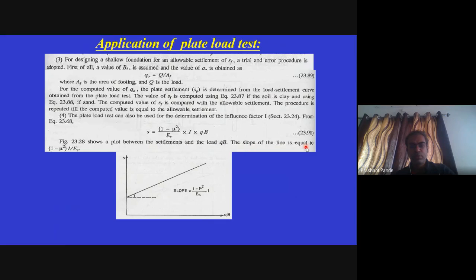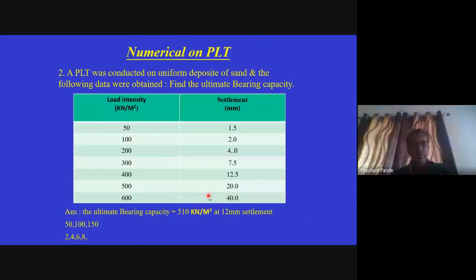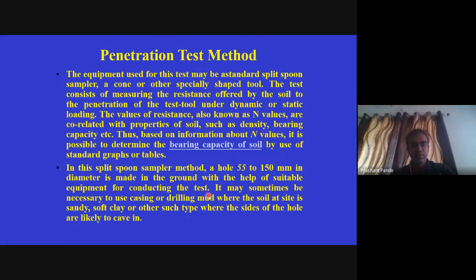The slope of the line is equal to this much, and the plate load test can also be used for determining the influence factor. From this we can get the influence factor I. There are some numericals available, but here I am not covering numericals.